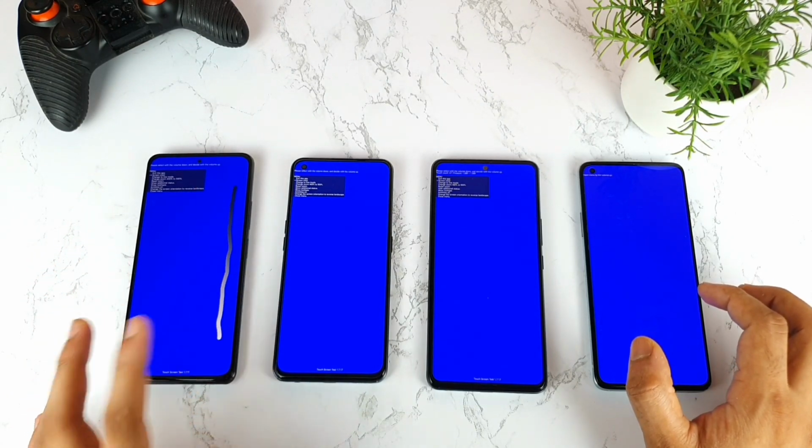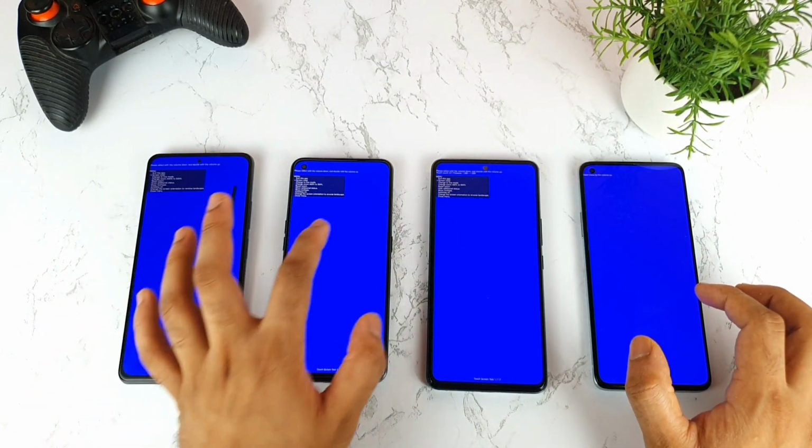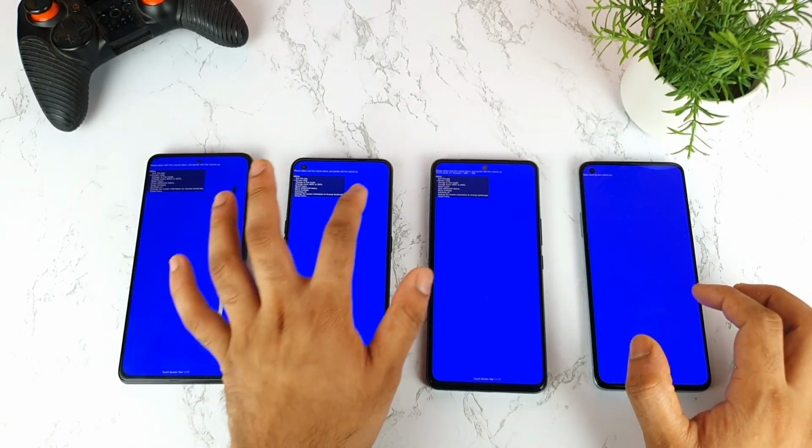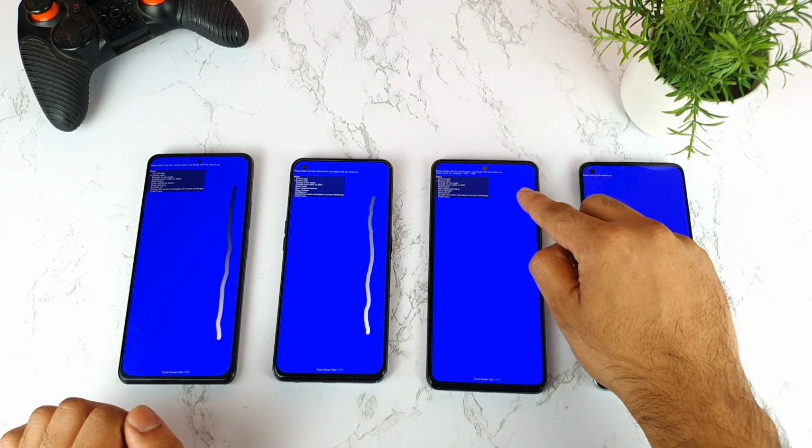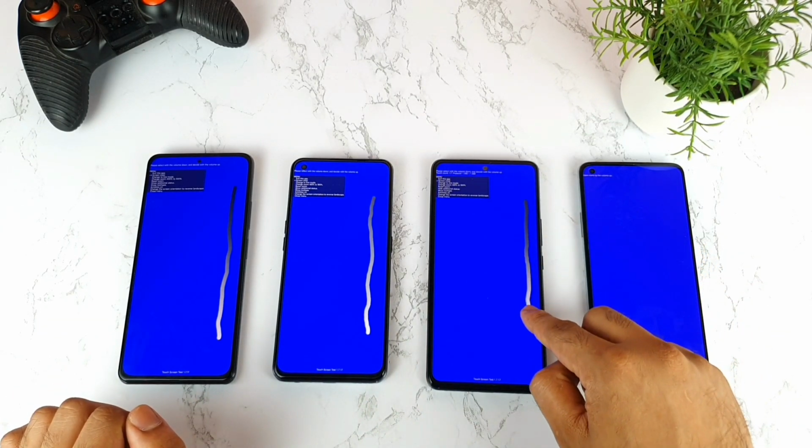As you can see friends, I'm trying to do it very slowly. It's really in the straight line. Let me try to do the same thing in the Realme X7 Max as well. I'm trying to do it really slowly. And next is the IQ7 device. Very slowly I'm trying to do, as you can see here.